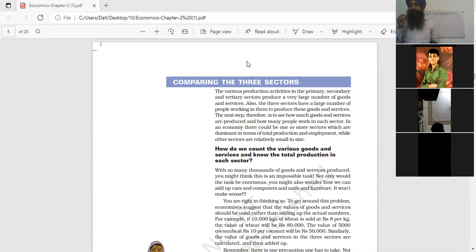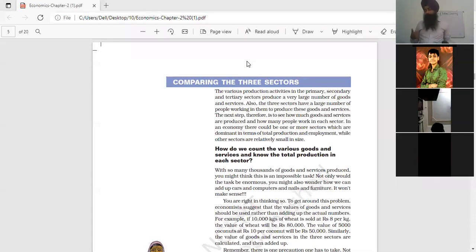We don't have to calculate the value of the goods at those different stages; we have to use the final goods. The final good is cotton cloth, which is ready to sell and is exhibited in the market for selling purposes. That product should be used. The final goods should be used for the calculation of national income.